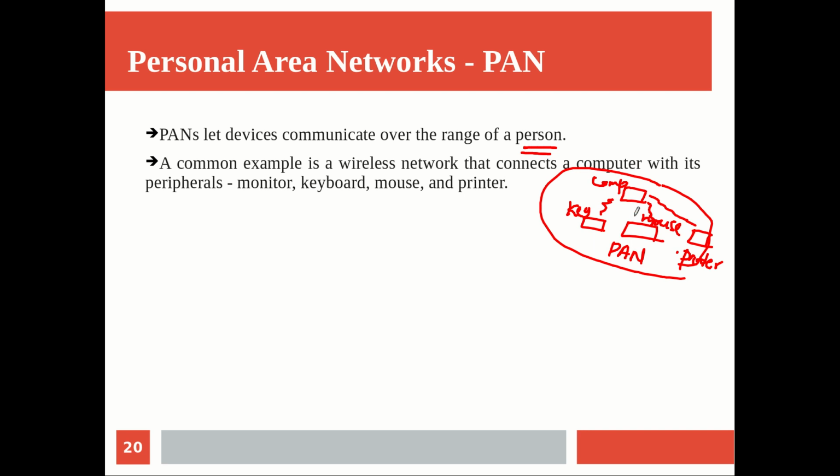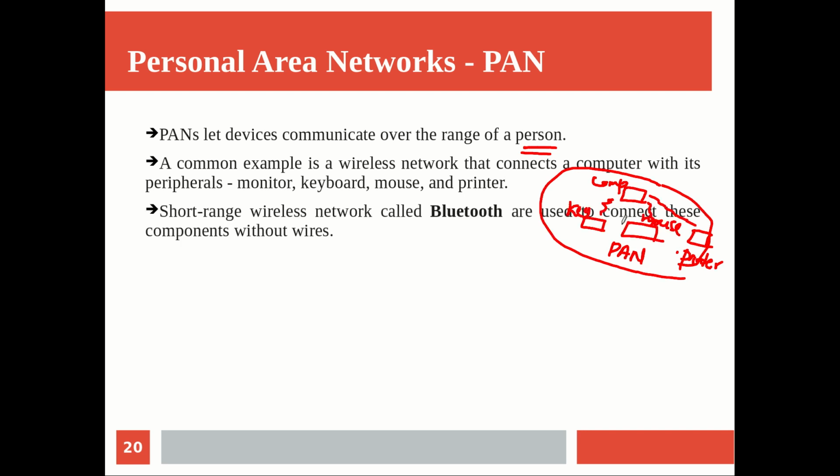All those things are being used by a single person, and that you can think of as a personal area network. So here the actual network concept is not there, but still some kind of communication is happening between this computer and these peripherals, right? So in that sense you can view it as a very trivial example of a personal area network. The peripherals in the sense monitor, keyboard, mouse, printer, etc.